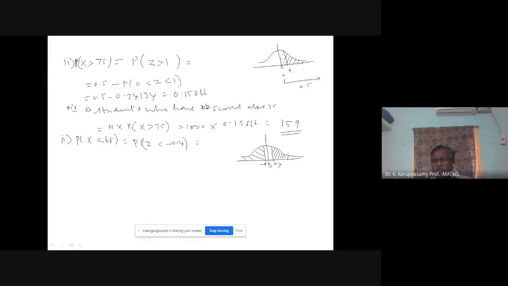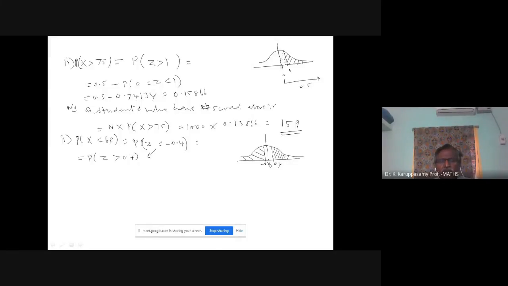If you are having anything on the negative side, you bring it to the right side. So below minus 0.4 is equivalent to above 0.4. It is equal to probability of Z greater than 0.4.